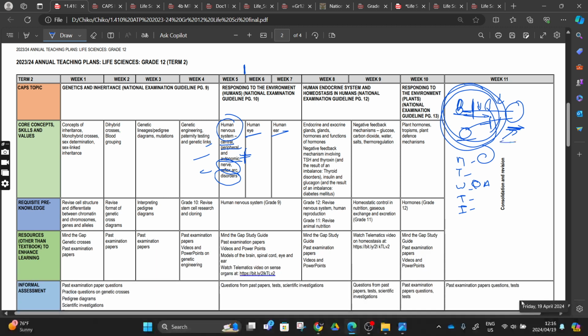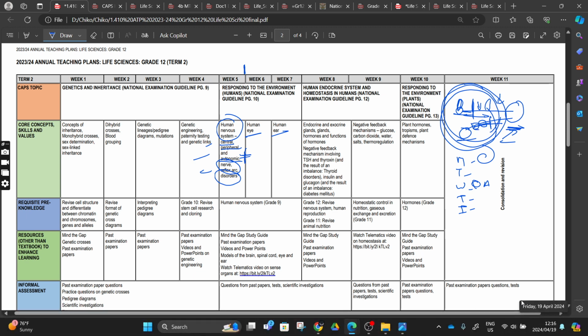That is the first one. And the second one is what will happen if, because we have the myelin sheath here, and we told you that this myelin sheath speeds up the impulse, resulting in a speeding up of the reaction, right?